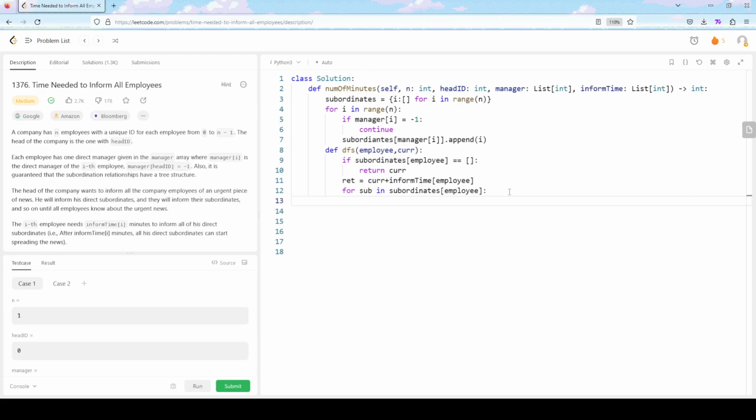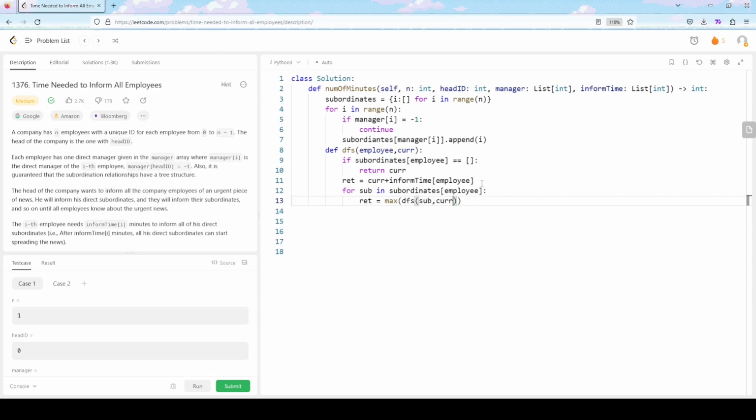So this will be the recursive step. And we want to return the maximum value, remember. So the return value is going to be equal to the max of what it takes this guy to spread the information in total. This is the time we have.